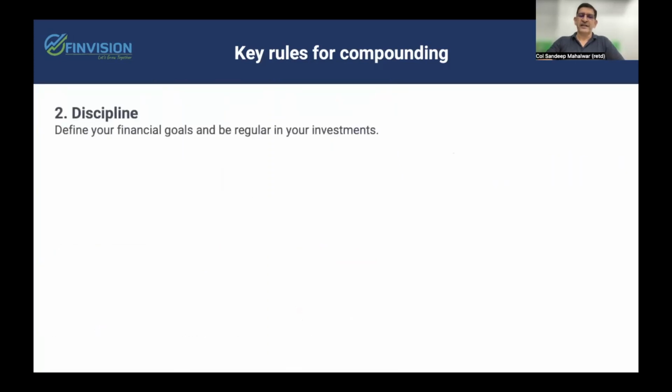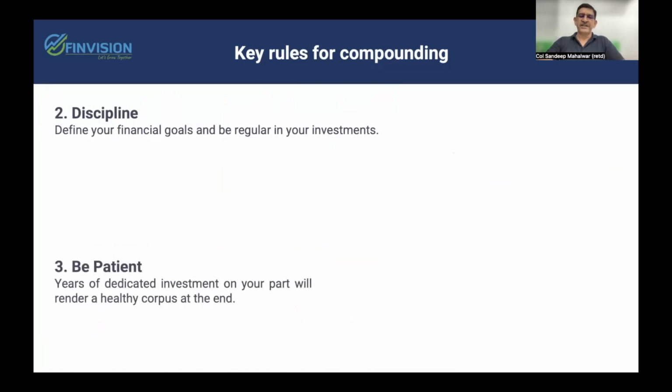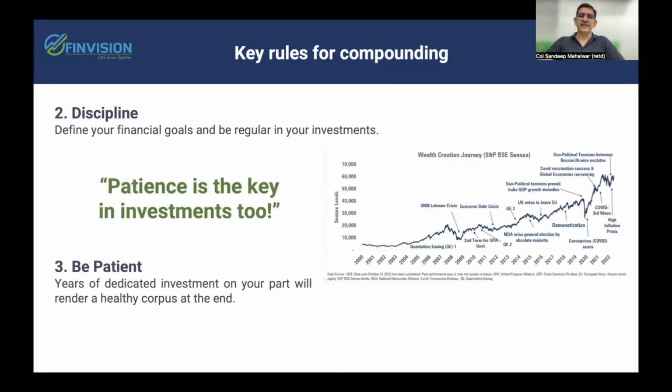Second factor is discipline. In discipline, it is important to invest as per your financial goals. Thereby, start by defining your financial goal of investment and be regular in investment. Be patient because wealth can only be created in the long term. As in all cases, patience is the key in investment too. Market by nature will remain volatile and the journey will never be comfortable. But be disciplined, be patient, and you will be able to create the desired corpus.